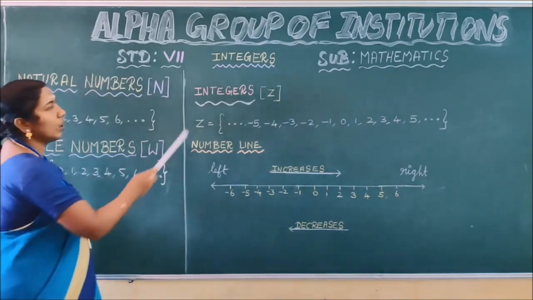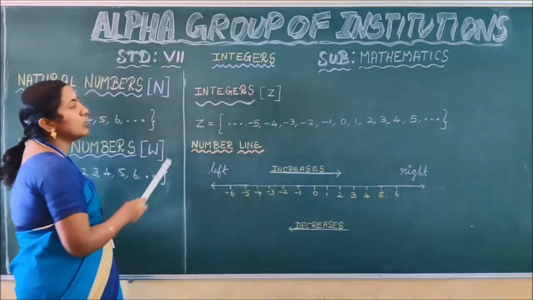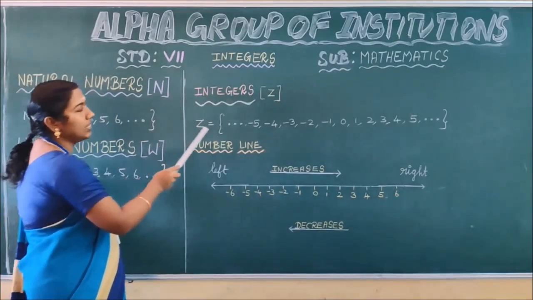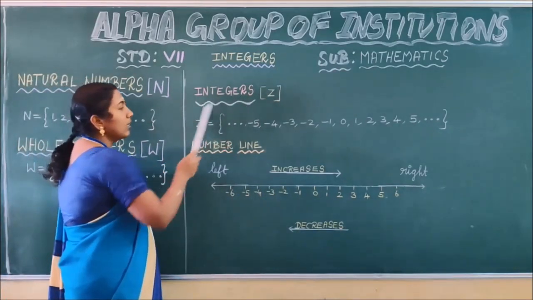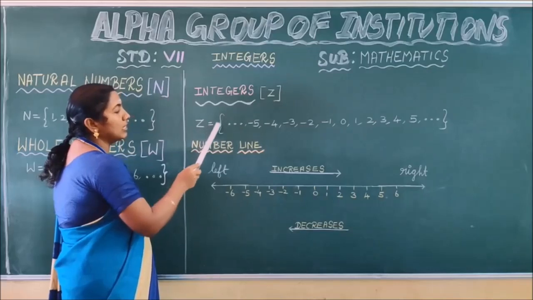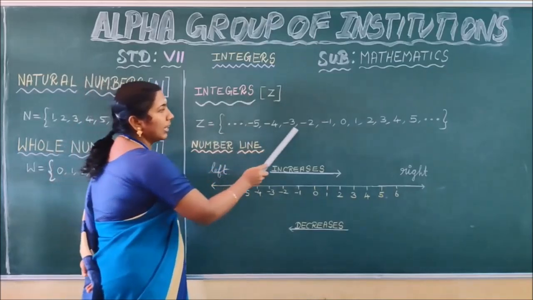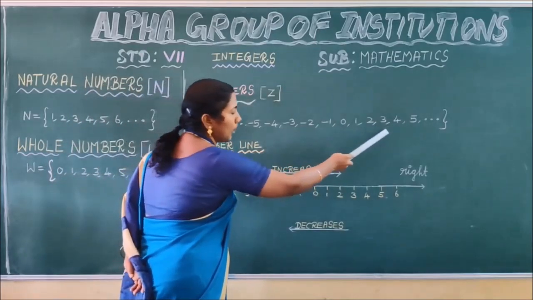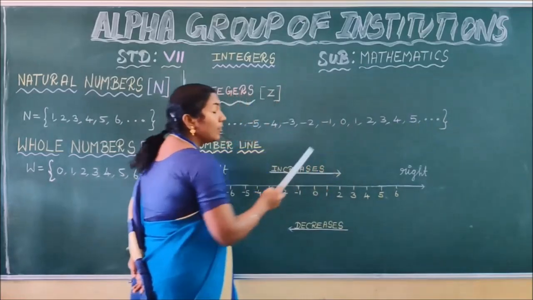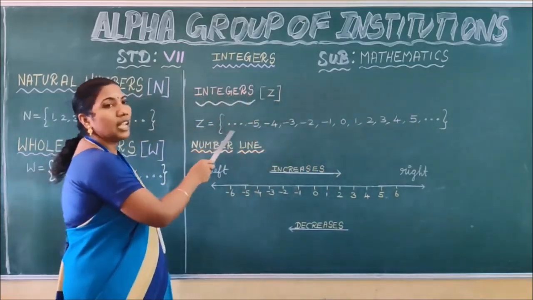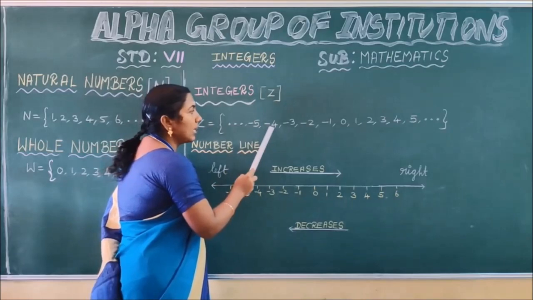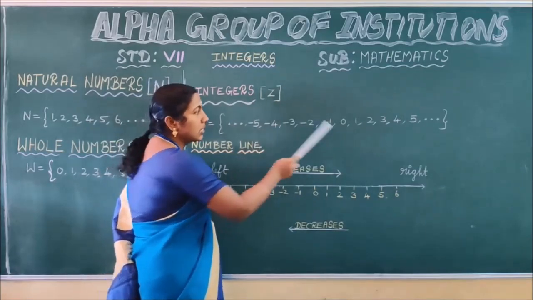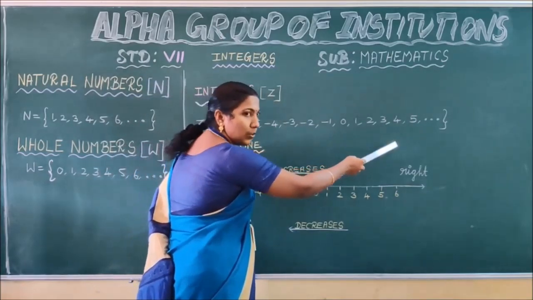Next, we are going to see about integers. The symbol we use to denote integers is capital Z. Thus, we write capital Z equal to etc., negative numbers, 0, positive numbers, etc. We can also define integers as containing negative integers, 0, and positive integers.